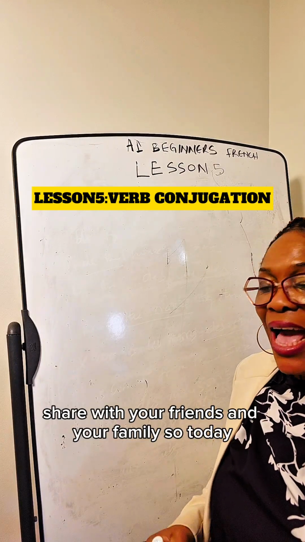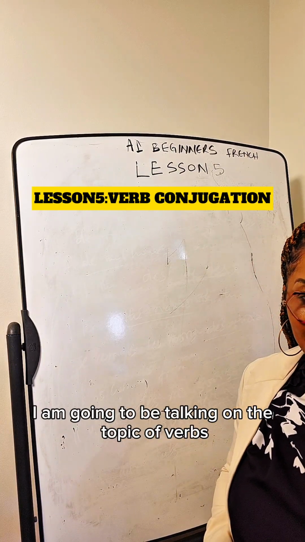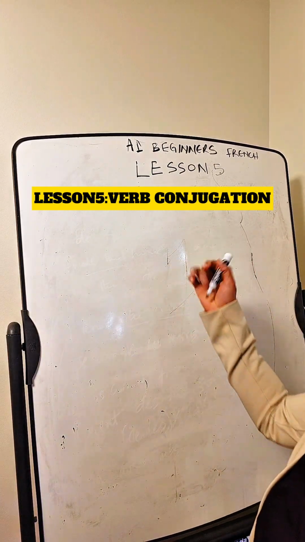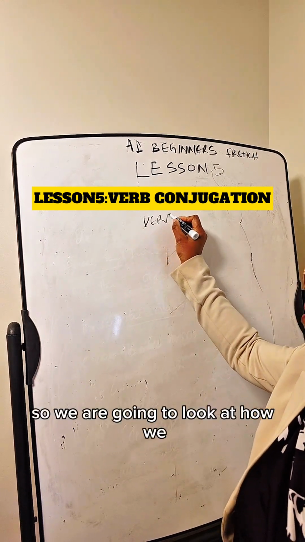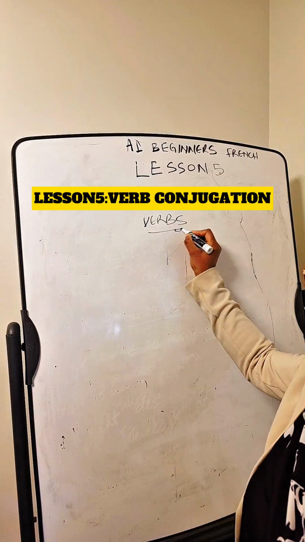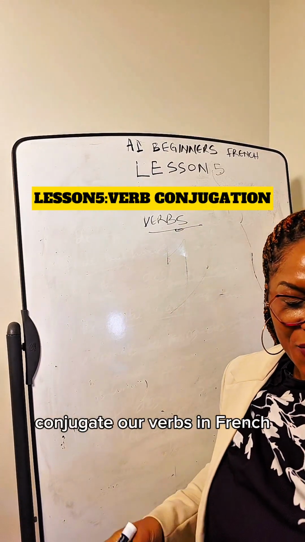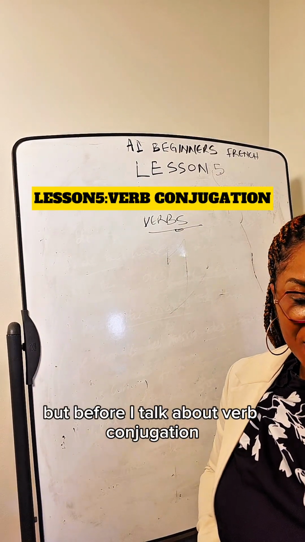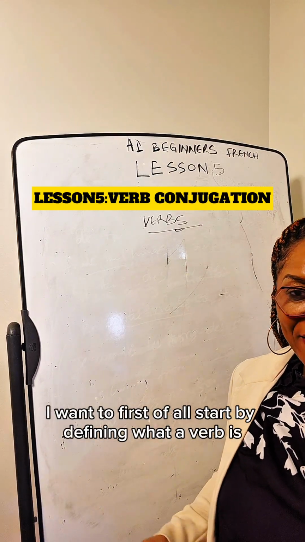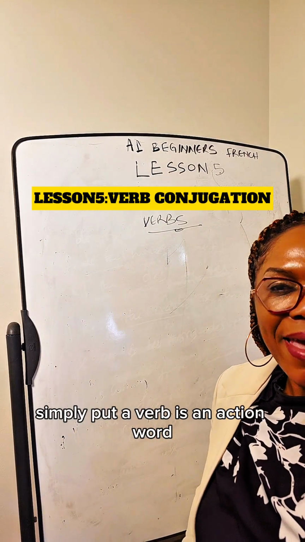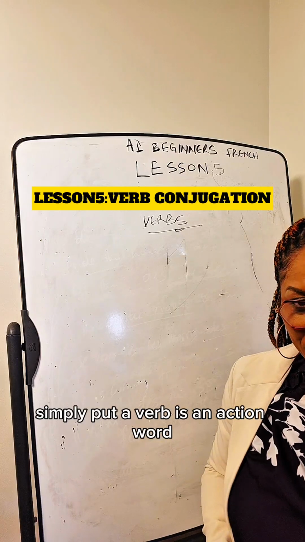So today, I am going to be talking on the topic of verbs. We are going to look at how we conjugate our verbs in French. But before I talk about verb conjugation, I want to first of all start by defining what a verb is. Simply put, a verb is an action word.